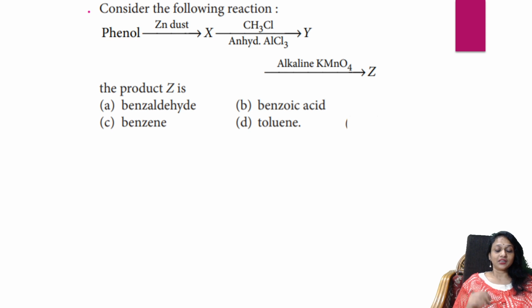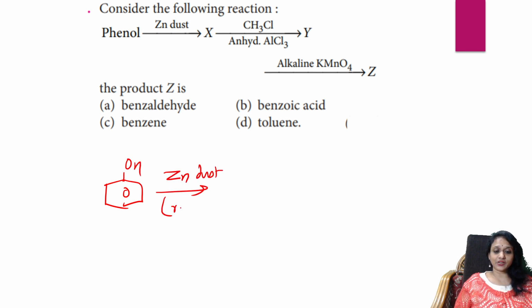Next question. Consider the following reaction: phenol in the presence of zinc dust gives X. Then alkyl halide, or further alkylation, gives Y. That Y you are treating with alkaline KMnO4 gives Z. What is the product? Let's see. Phenol is there, and I'm going to treat it with zinc dust. So it's nothing but reduction that is going to happen, that is removal of oxygen or addition of hydrogen. Phenol gets converted to benzene.